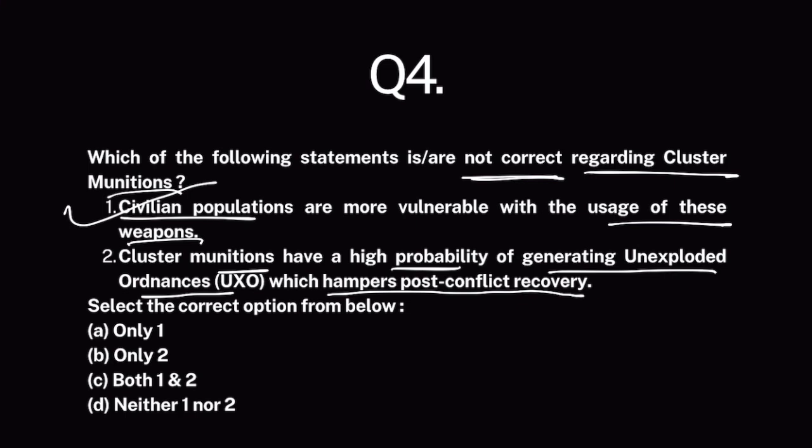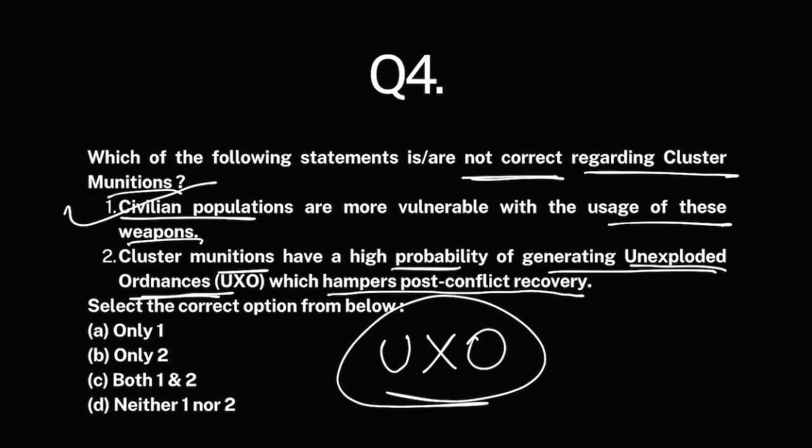Another problem of cluster munitions, and that is why more than 100 countries want to ban it, is that most of the times these small bomblets that are released from this big bomb, they remain unexploded and they fall on the ground. These unexploded bombs are called unexploded ordnances, UXO. The problem is they can explode anytime, 10 days later, 15 days later, 100 days later.